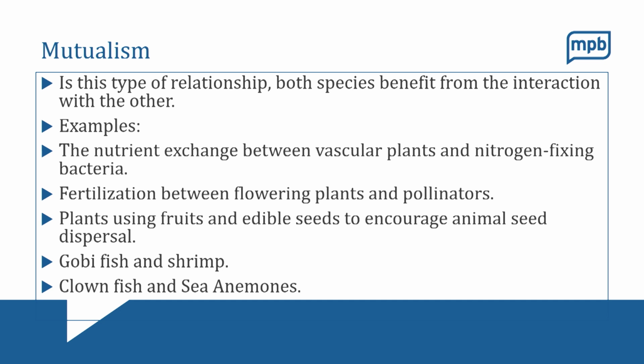Another example of this is plants using fruits and edible seeds to encourage animal seed dispersal. So think about an apple tree, for example. You've probably heard a saying about this type of plant, and it's something like, the apple doesn't fall far from the tree. Well, think about that for a second. Let's say the apples are falling right next to the trees. That means that the tree isn't really going to spread out that much, right? Because all the seeds are in the fruit and the fruit's falling down underneath the tree. That means that the seeds can't really move around very much.